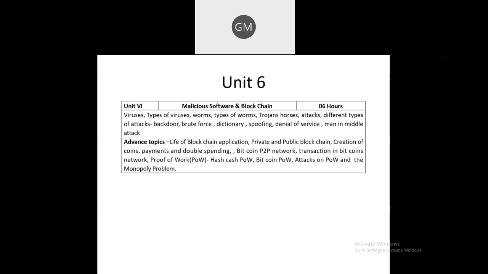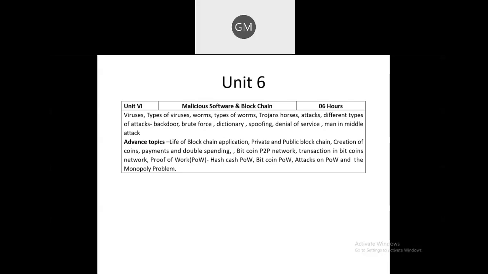And then there is one concept under blockchain that is called coins. So creation of coins, payment and double spending of coins. Again, there is the Bitcoin concept which is present in blockchain technology. So that you have in the 6th unit, and the proof of work concept, which comes under blockchain.